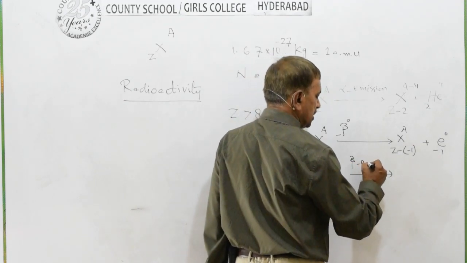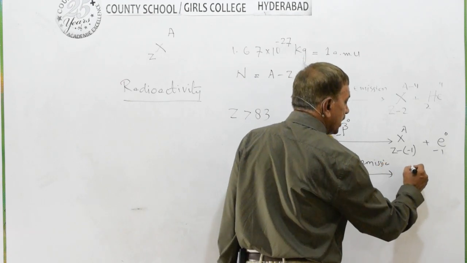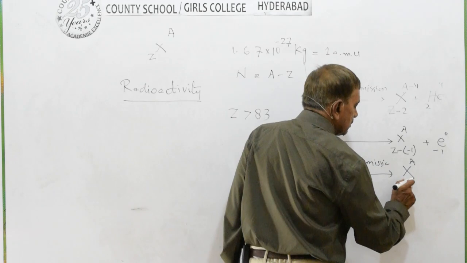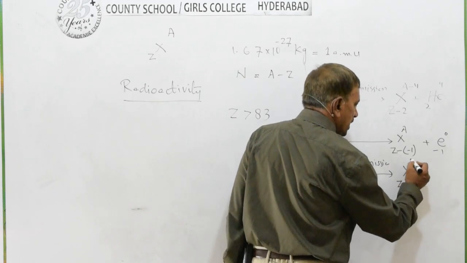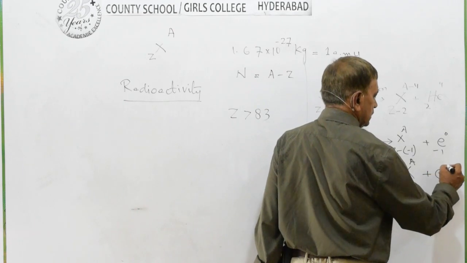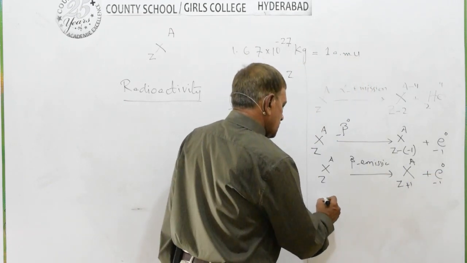So in beta emission, mass will remain the same, and charge increases by 1.